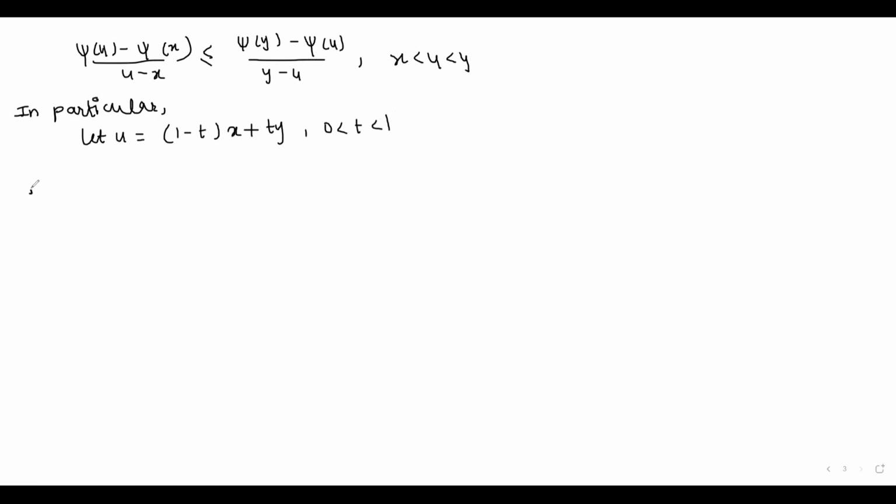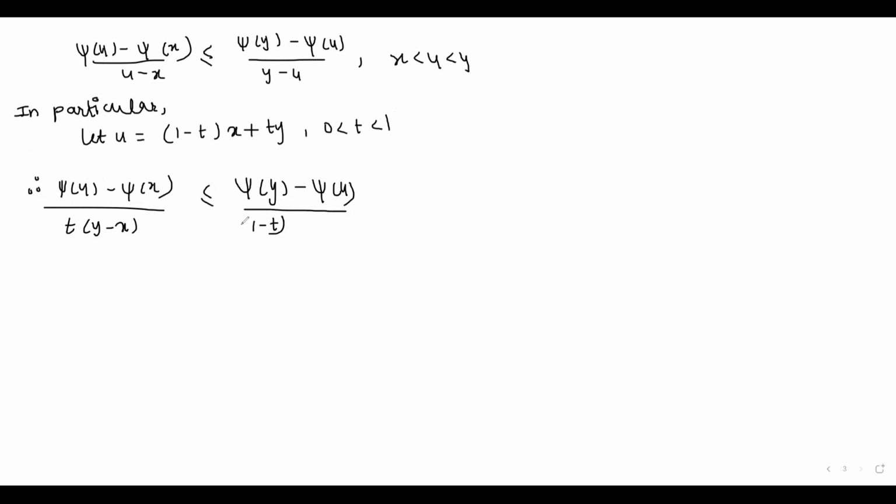So therefore we have (psi of u minus psi of x) upon t(y minus x), which is less than or equal to (psi of y minus psi of u) upon (1 minus t)(y minus x).